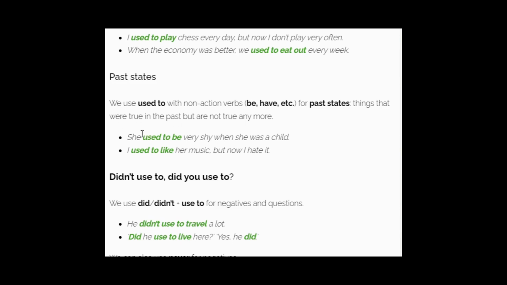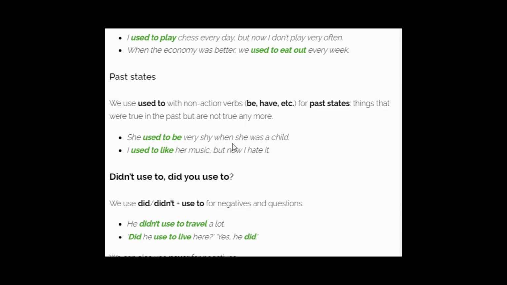And we also use "used to" with non-action verbs be, have, etc. for past states, things that were true in the past but are not true anymore. Example: she used to be very shy when she was a child. So this "shy" is a non-action verb. When to use "used to"? We also use it to talk about non-action verbs, those related to